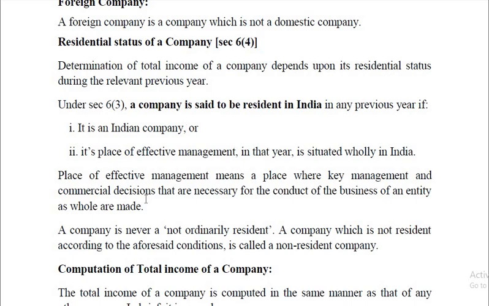It means a place where key management and commercial decisions, primary important decisions that are necessary for the conduct of the business of an entity as a whole are made. So very vital decisions, that is management and commercial decisions, if they are taken within India, then we say that it is a place of effective management. So its place of effective management in that year is situated wholly in India.